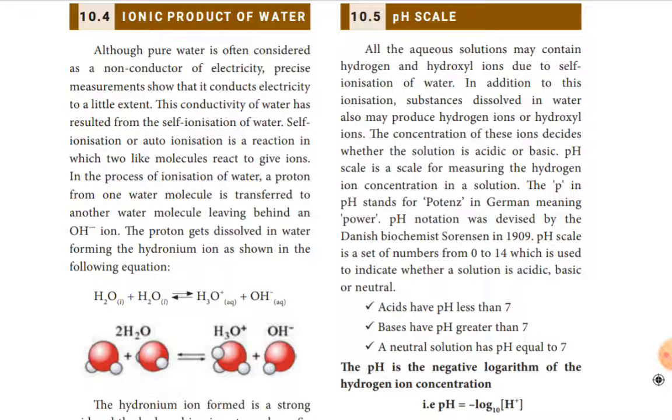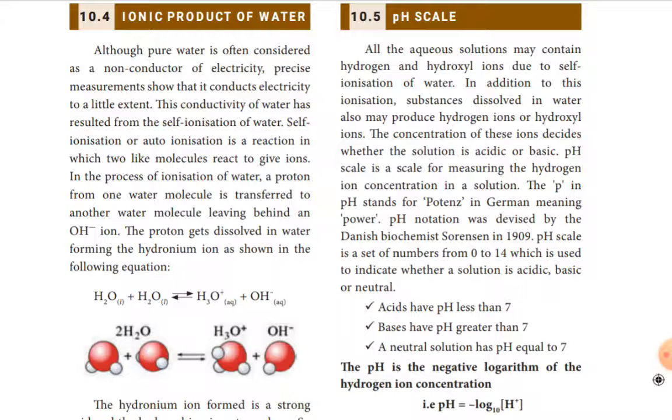Normally, acids have a pH value less than 7. Suppose you test using pH paper, and the indicator shows a value less than 7, that solution is acidic in nature. If the pH value is greater than 7, it is basic in nature. If the pH value is equal to 7, the solution will be neutral. Normally pure water is neutral, having a pH value of 7.